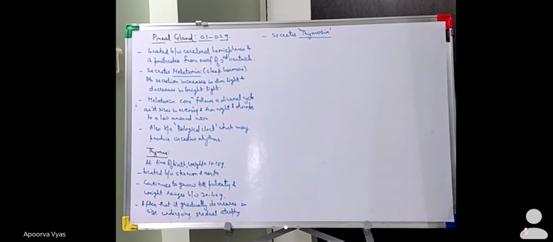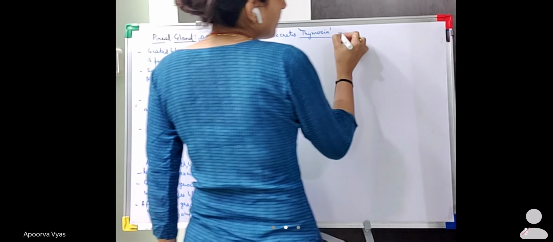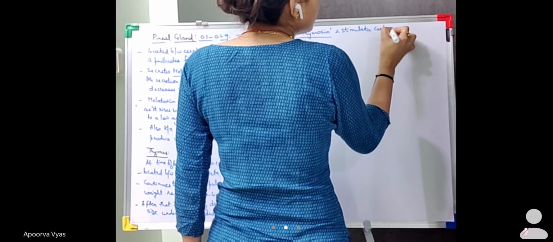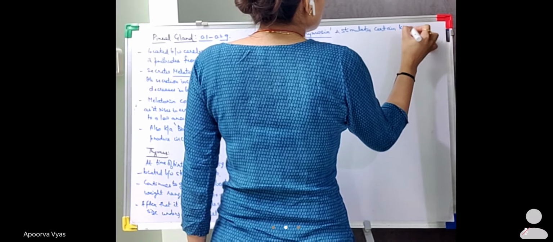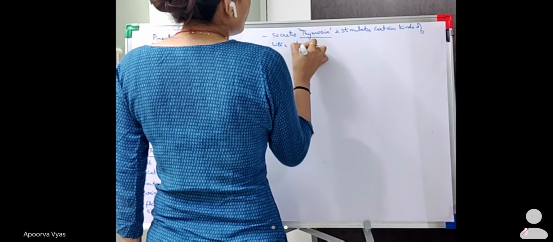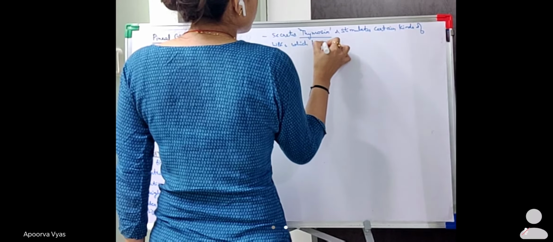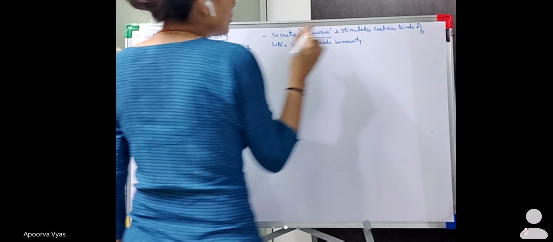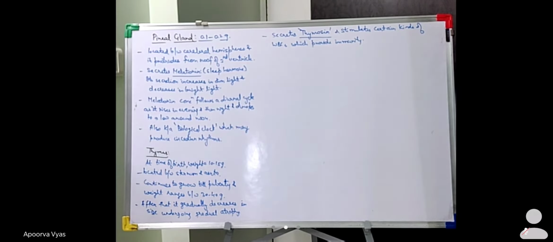It stimulates certain kinds of WBCs, which help in providing immunity. Okay, so this is the major role of the thymus gland, or the thymosin hormone secreted by it, that it helps in providing the immunity.